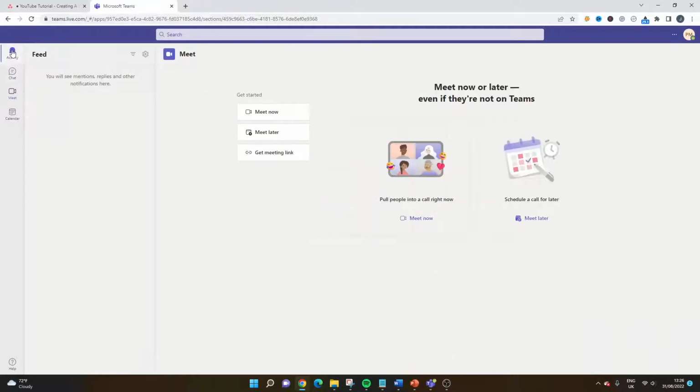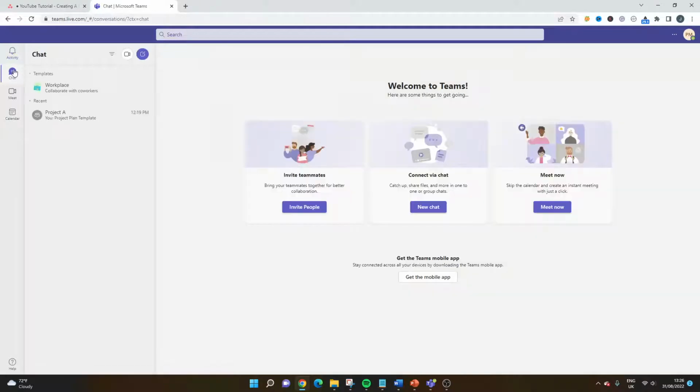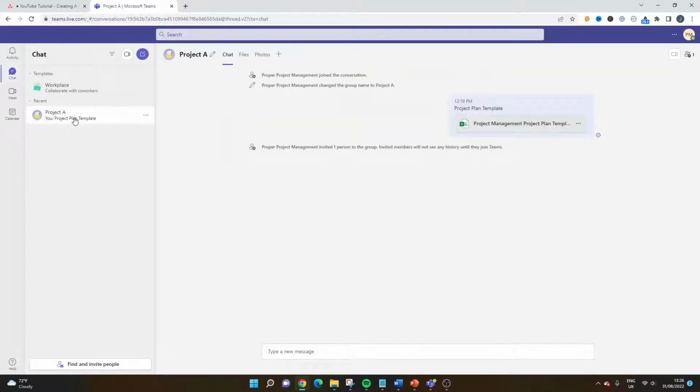If you can imagine this, it's quite basic if you're comparing it to Asana. But on the left-hand side is your main panel. Chat is the main interface, and I'm going to walk you through that in a moment. That's where you use the communication aspect of the tool, so you can set up separate conversations and they'll all be listed here. I've set one up just for the purpose of this demo. If you have multiple chats, they'll all be listed here. So this is where you would communicate with different stakeholders or people in your project team.